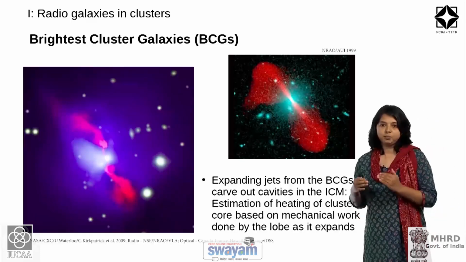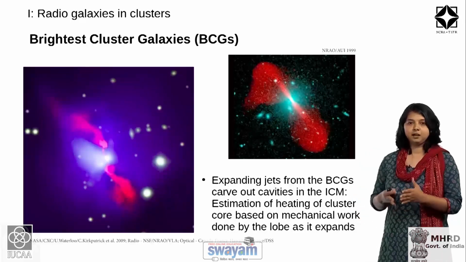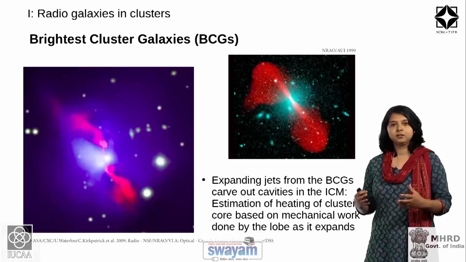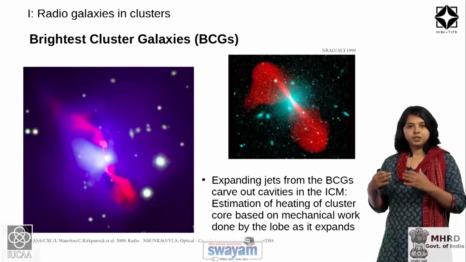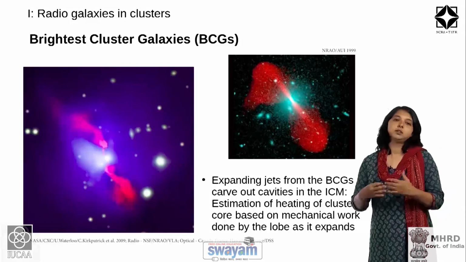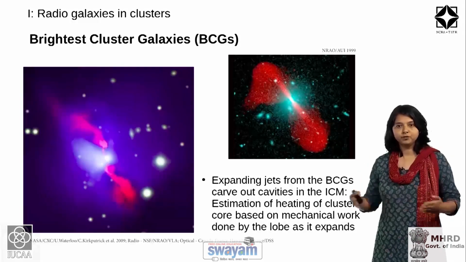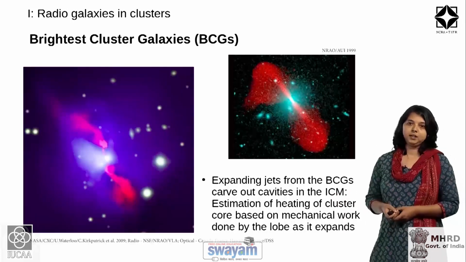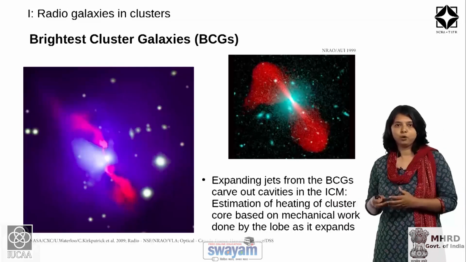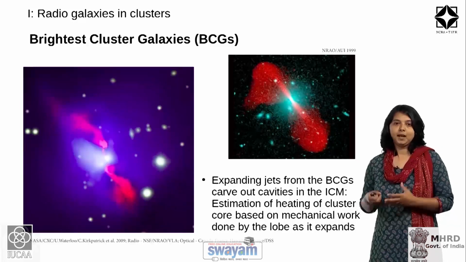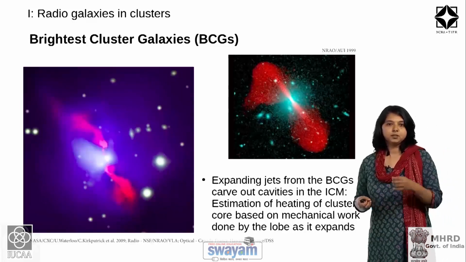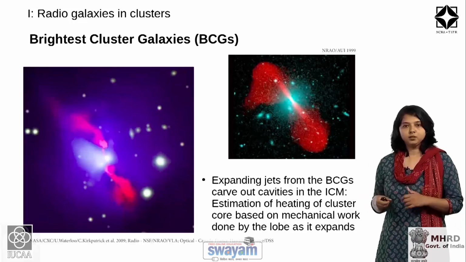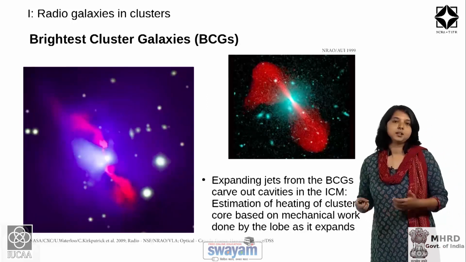So, the brightest cluster galaxies, when they have such jets and lobes, end up heating the surrounding medium via the mechanical work done on this medium because of their expansion. And this is a crucial factor in heating the core of the galaxy cluster, and this forms an important component in what is called the feedback mechanism at cluster cores.